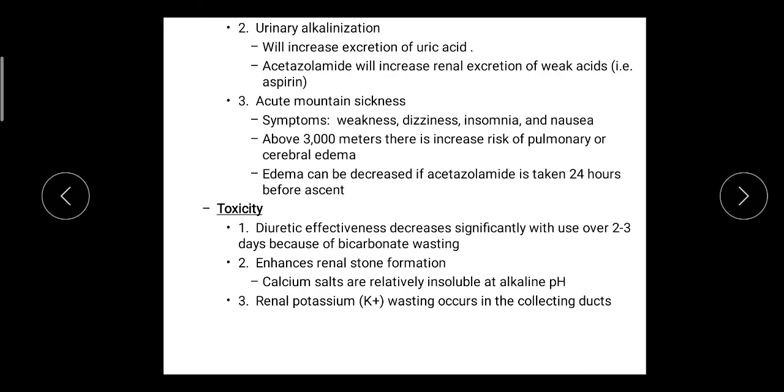So this is about the carbonic anhydrase inhibitors. The next class under the diuretics we will see in the next video.